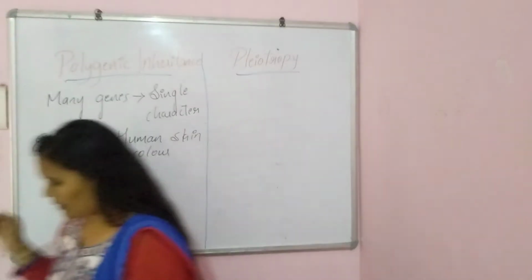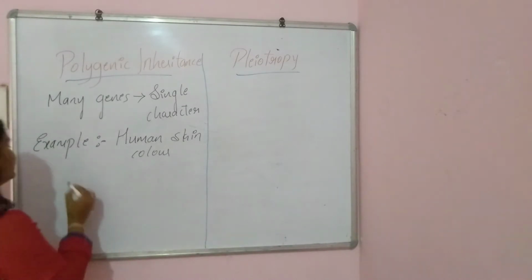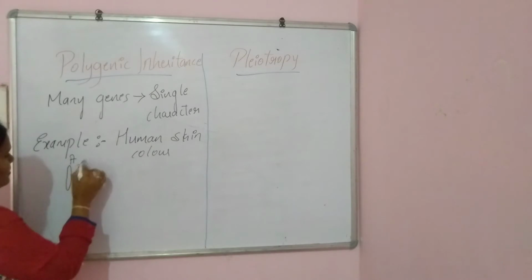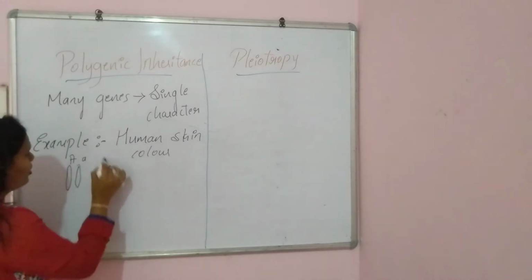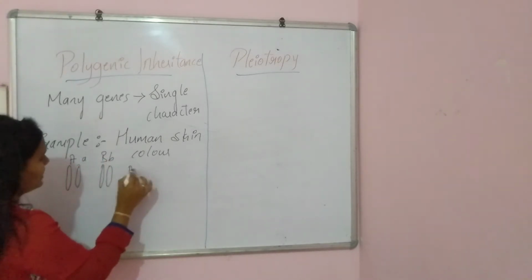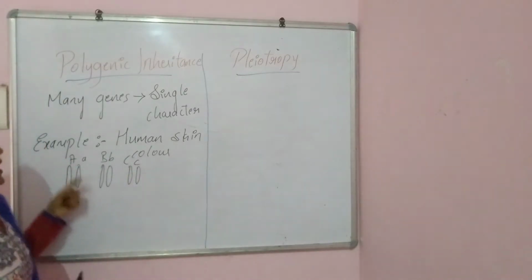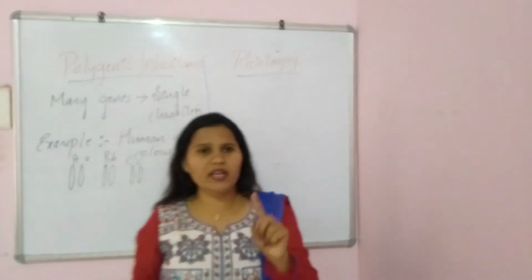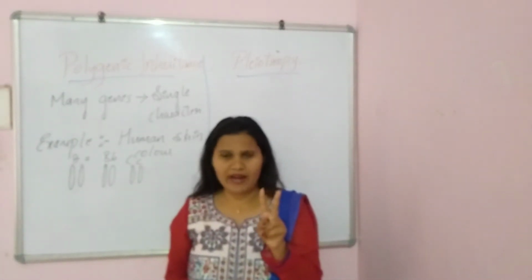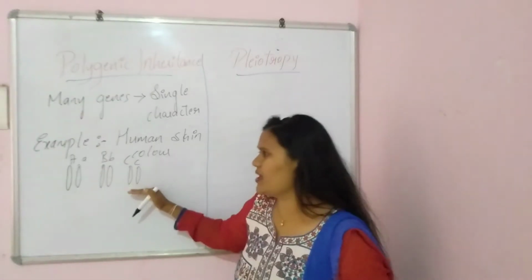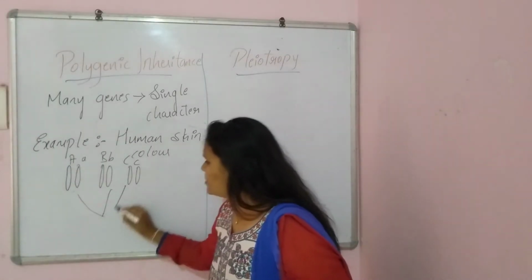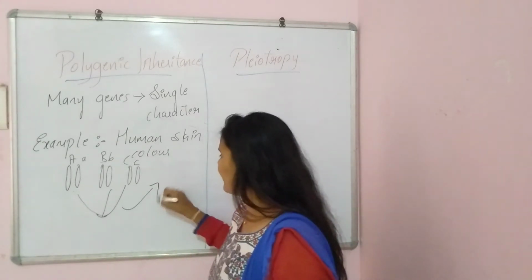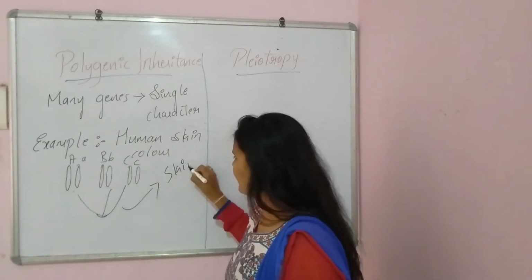So have a look over here. If this is a gene called A, this gene called B and this gene called C. Why have I written capital A and small a? Because each gene has two alternative alleles. So these are the three genes, and together they control a single character, that is the skin color.